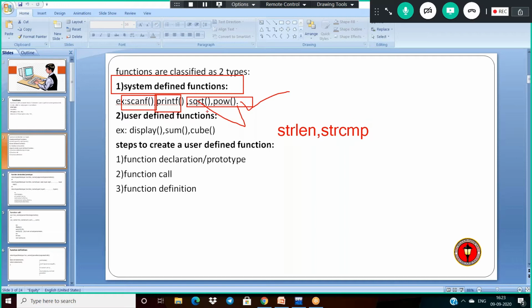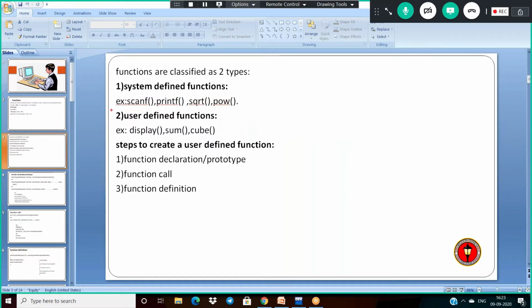But what about user-defined functions? Coming to user-defined functions, according to the application requirement, the programmer can design his own functions. Those are called user-defined functions, and examples are display, sum, and cube. All these are called user-defined functions. Is a display function available in your library? No. Sum? No. Cube? No. That is why all these are called user-defined functions.